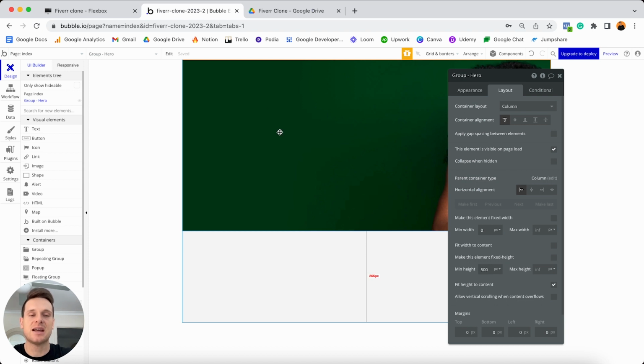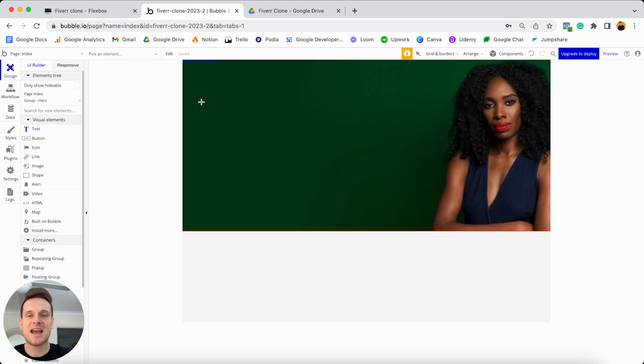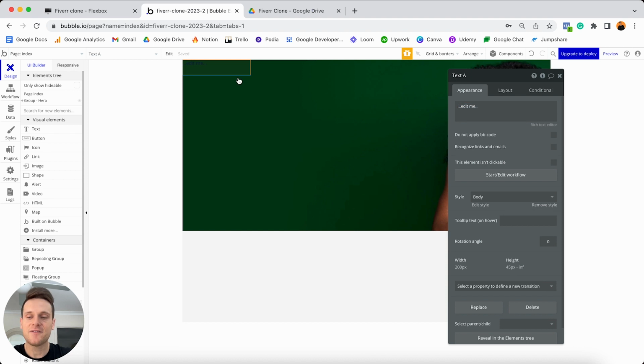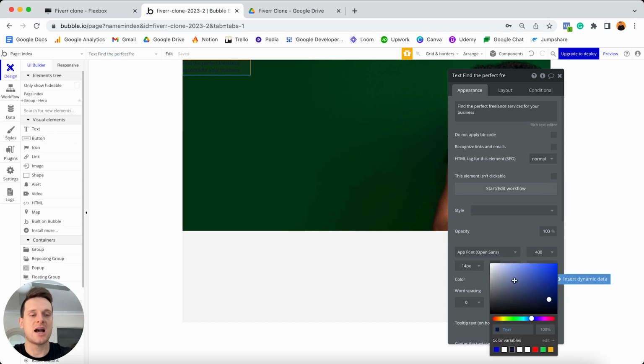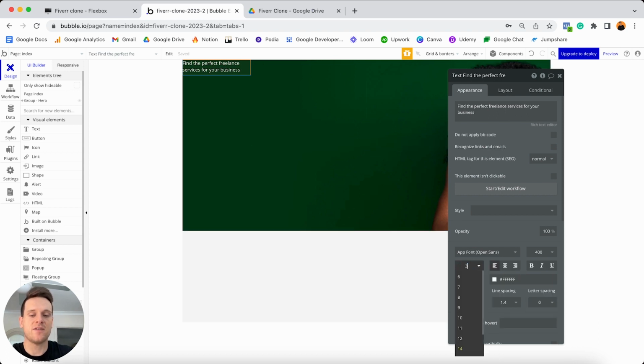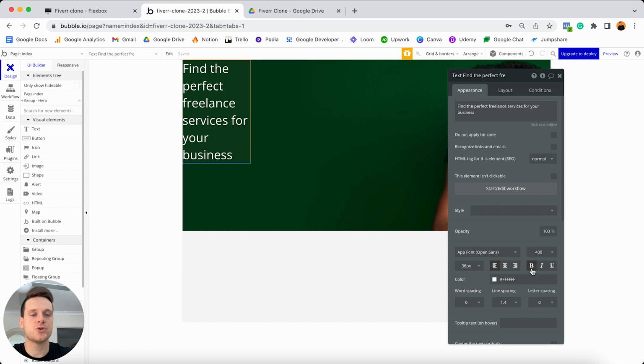And the very first element I'd like to add in is going to be that text element above our search field. So I'm going to head to my visual elements. I'm going to add a text element inside of my group here. And if I was going to replicate the exact same text from the real world Fiverr product, I'm just going to update this to display the words "Find the perfect freelance services for your business." And from here, we can't really see the text, so I'm just going to update the styling of this. I'm going to choose to remove the style here. And the first thing I'll do is update the font color to be white, so that way I can actually see this text. I'm also going to choose to update the font size to be 36. And I'll also choose to bold this text.